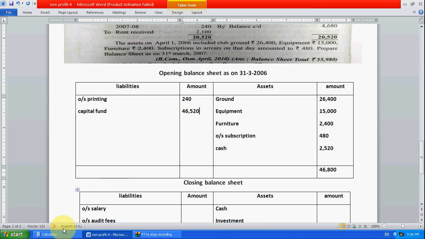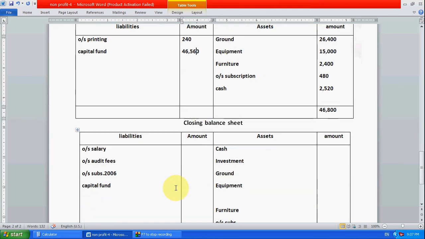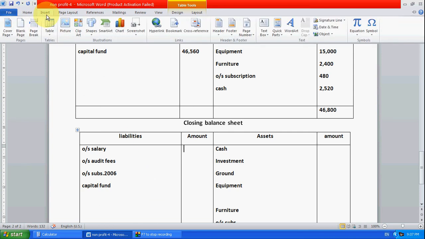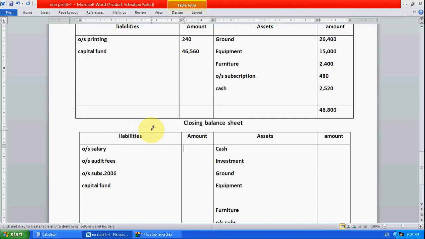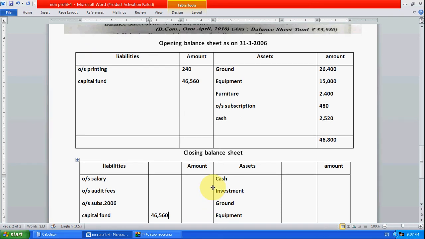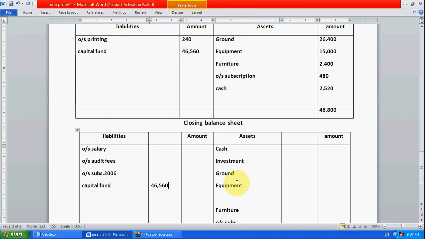46,560. This is known as the capital fund. This capital fund we have to transfer here as the capital fund. So we have to add a details column on both sides. Now write capital fund here, 46,560. Now we have to bring the assets here also.